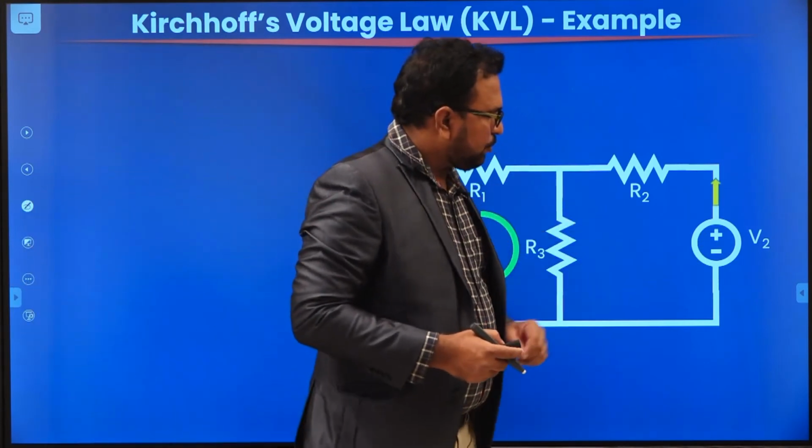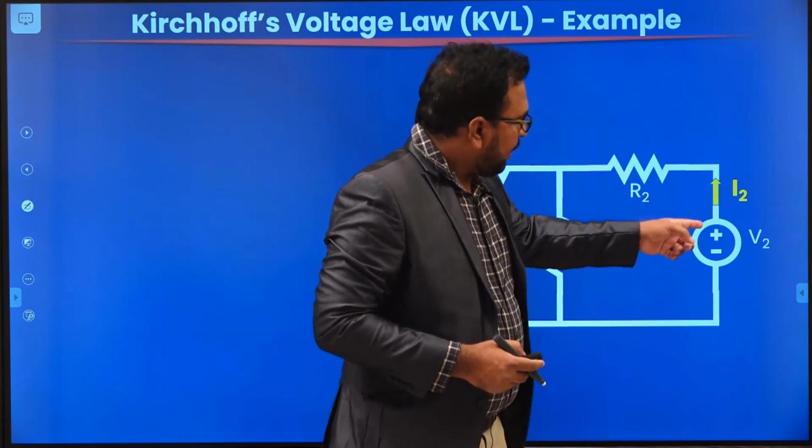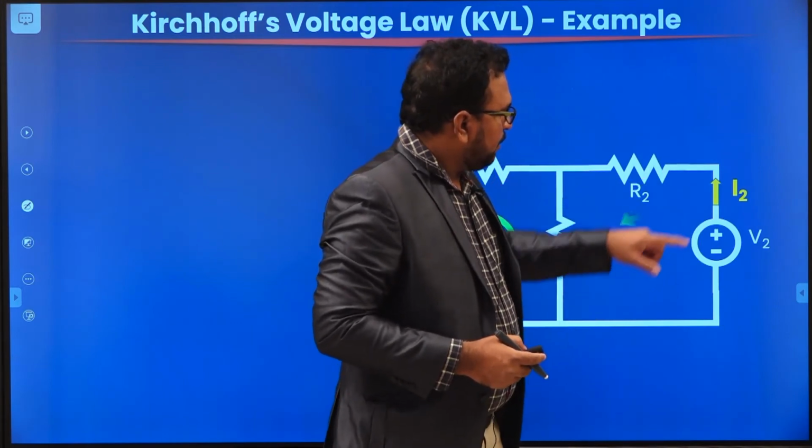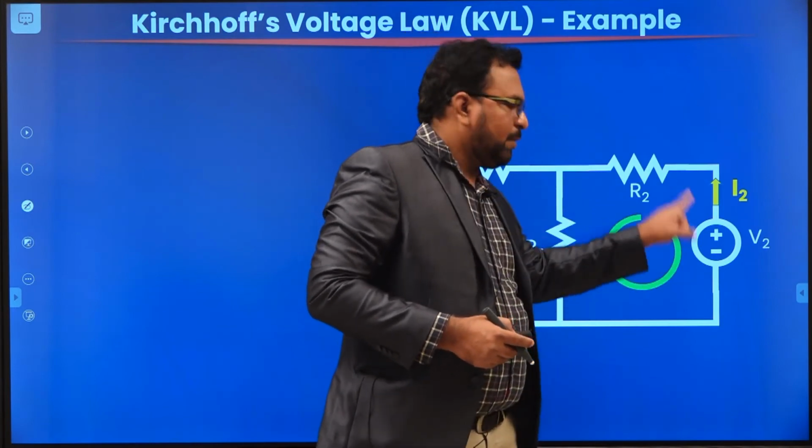Now coming to source 2. This is also a source, that means it will deliver current. That's why I2 will come from the positive terminal and this current will move in the anti-clockwise direction. It will go through R2 and R3 and back to V2.